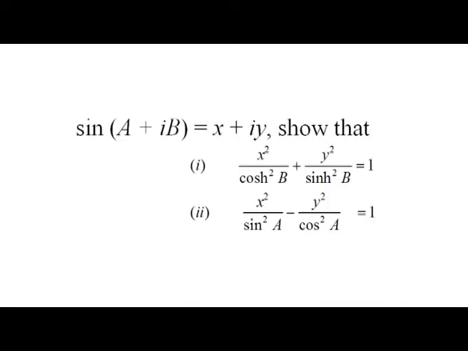Next we have, if sin(a+ib) = x+iy, we have to show that x²/cosh²b + y²/sinh²b = 1. One more, x²/sinh²a − y²/cos²a = 1.